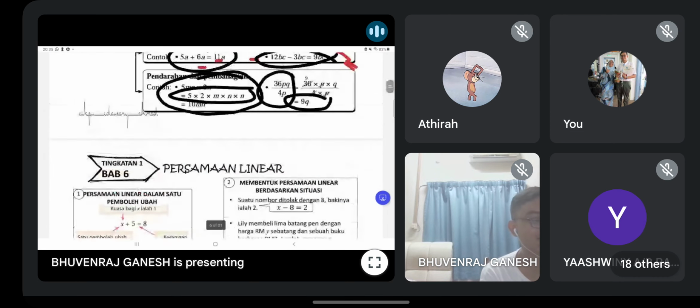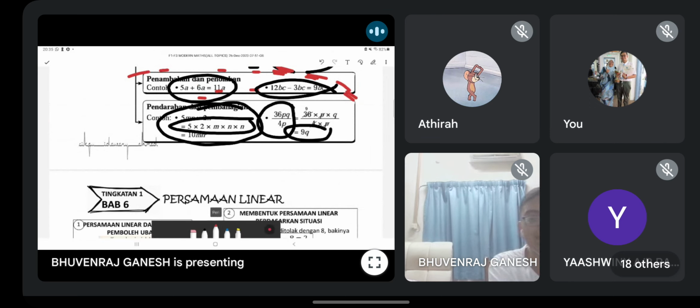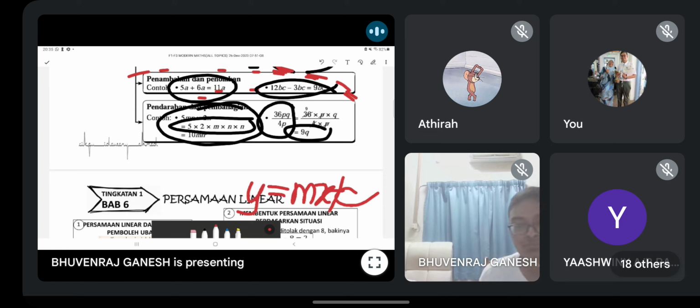Okay, this one is your favorite, guys. Linear equation. What is this, guys? What is linear equation? If you cannot tell me this, you don't take admits. Apa persamaan bagi bentuk linear? Can anyone tell me? What is the general equation? Okay, very good. Lucky no one typed wrong. Y equal to mx plus c.